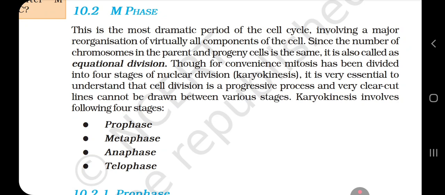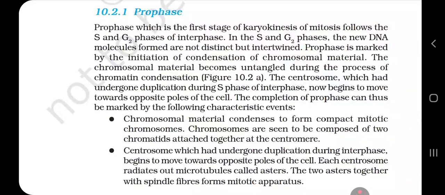Since the number of chromosomes in the parent and the progeny cells is the same, it is also called an equational division. Though for convenience mitosis has been divided into 4 stages of nuclear division, that is karyokinesis, it is very essential to understand that cell division is a progressive process and very clear-cut lines cannot be drawn between the various stages.